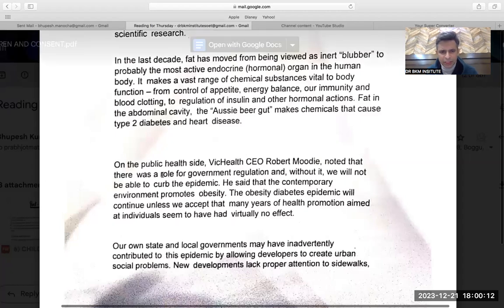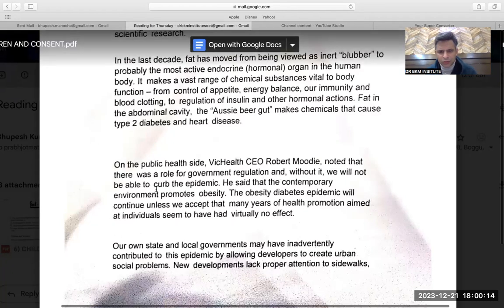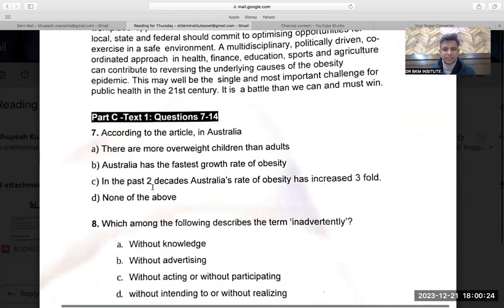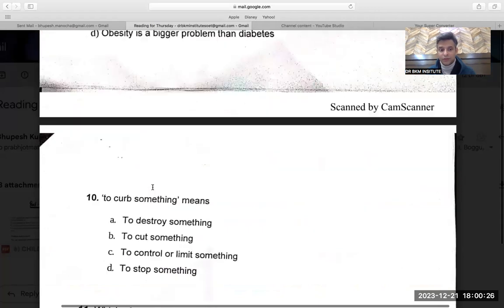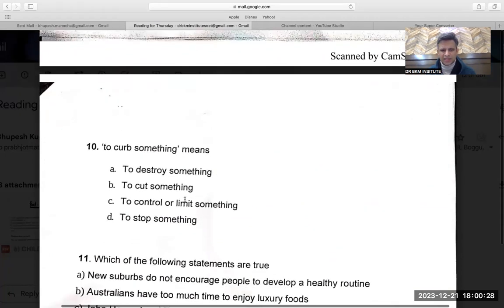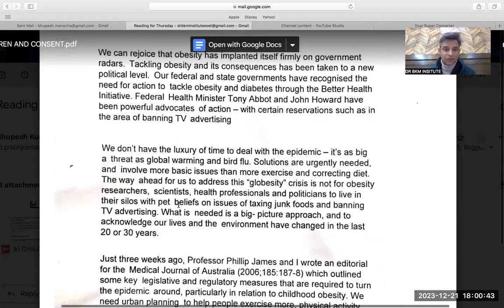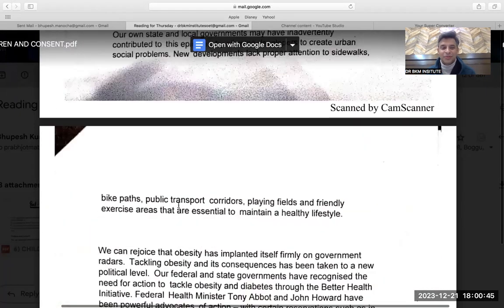On the public side, noted that there was a role of the government regulation, without which it will not be able to curb the epidemic. So without the role of the government, it will not be able to stop the epidemic. So something like stop, cease; curb is also a word for stop. To control or to stop something. Now again, control or stop, both are fitting. The first word that came out of my mouth was stop. Let me see whether it is trying to control or limit, because control and limit are more appropriate words.